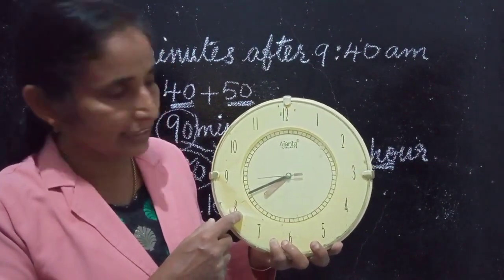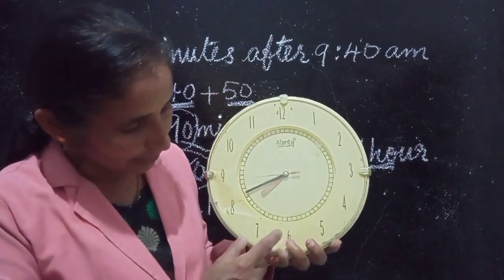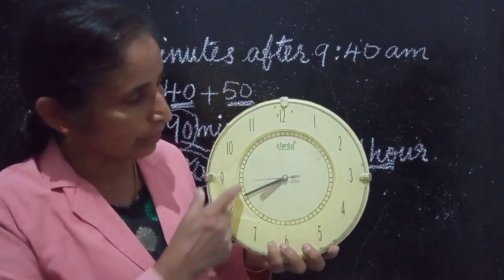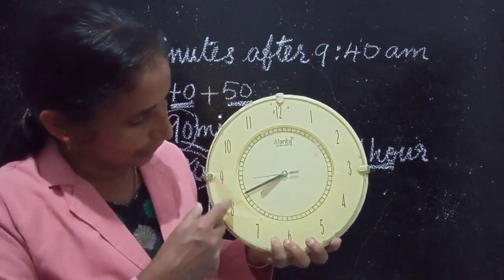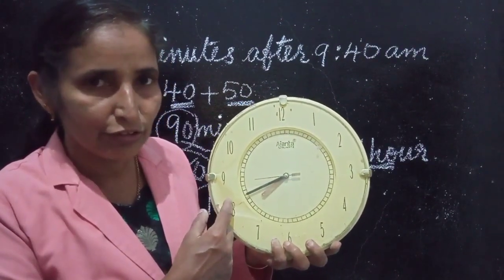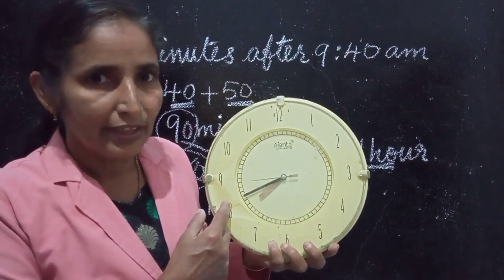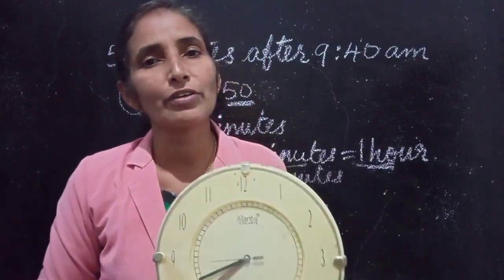We have to say the time is 20 minutes to 8. After this 6, if the minute hand is going, we have to start counting from this side: 5, 10, 15, 20. So 20 minutes to 8 we have to say. Don't worry about this. You will be learning this in the 4th standard also.